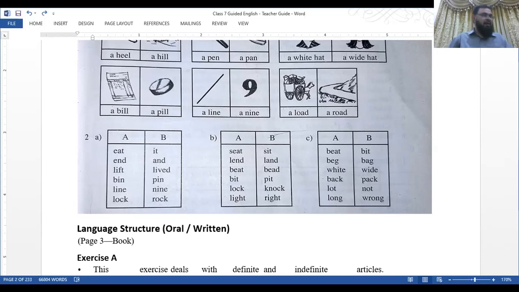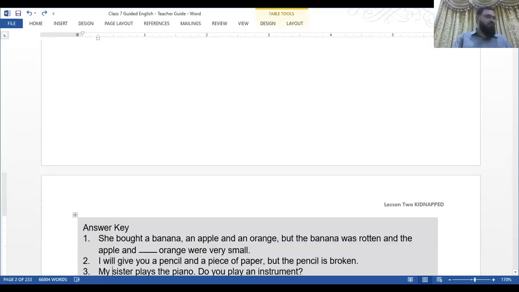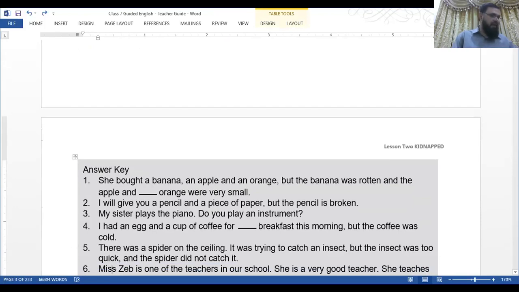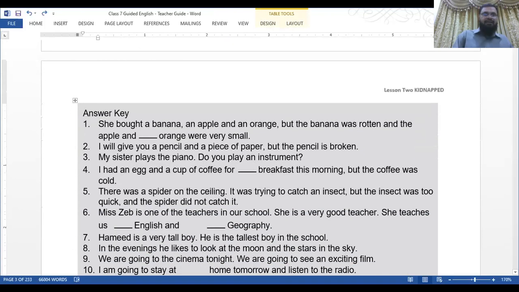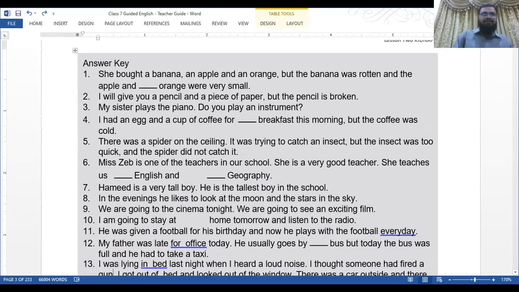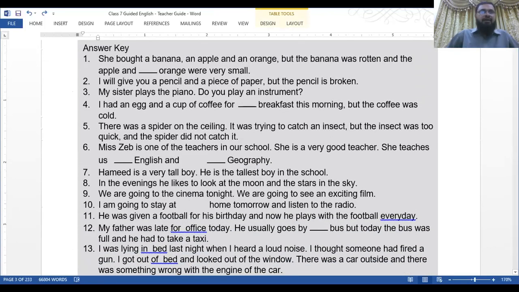A, an and the, these are called the articles. So here we have exercise A with 13 fill in the blanks. I have done most of the exercise for you, and in almost every sentence I have left a few for you.